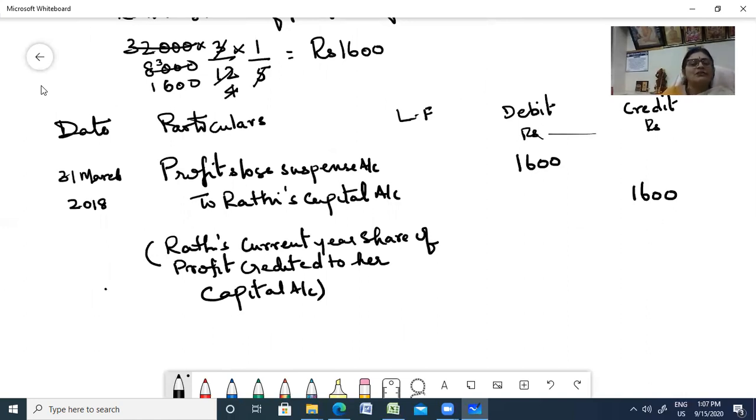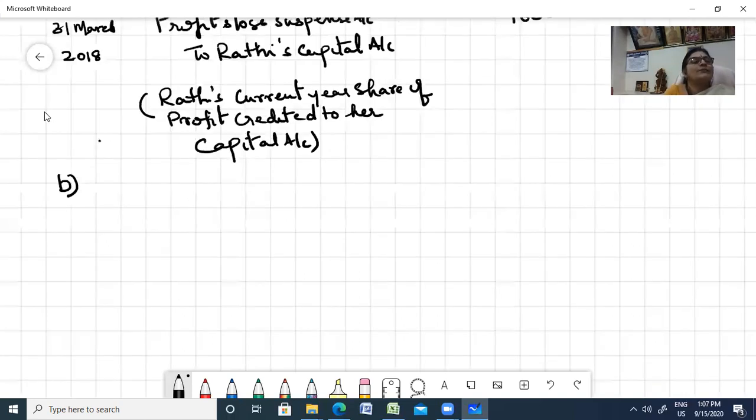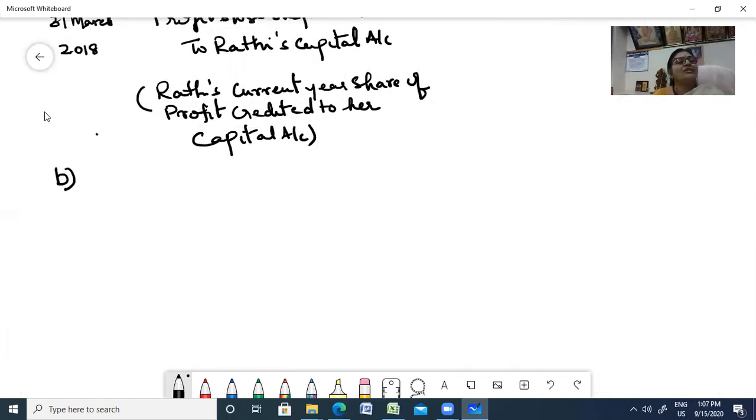Fine. Okay, that was one condition. Now the second condition I'm going to teach you. The second condition is when the profit is to be distributed on the basis of the average profit of 4 years.